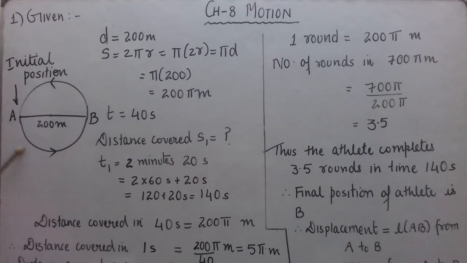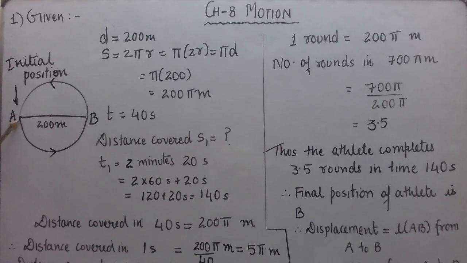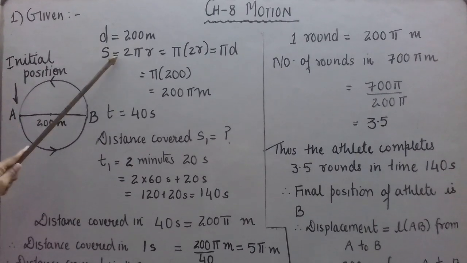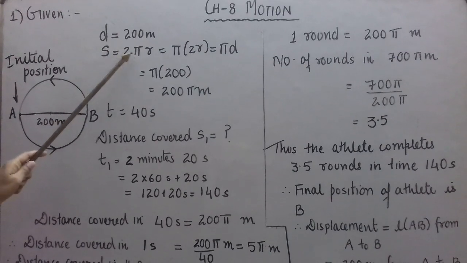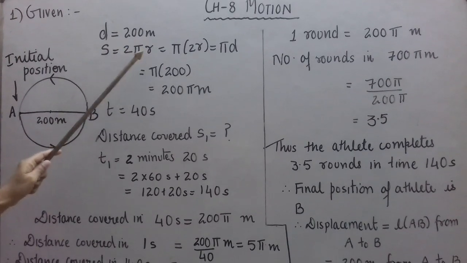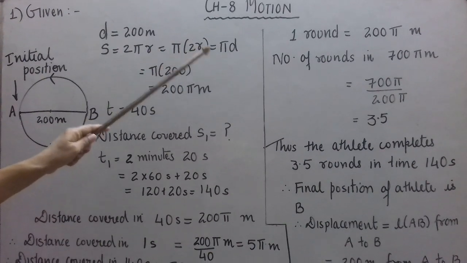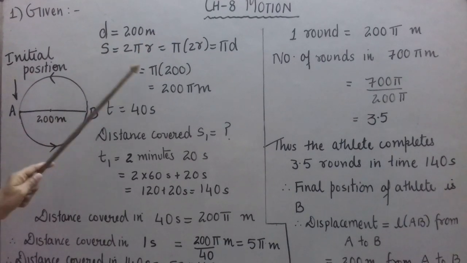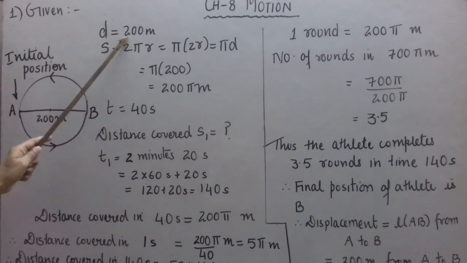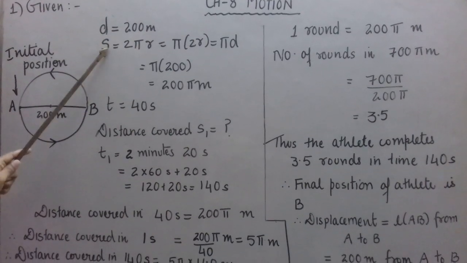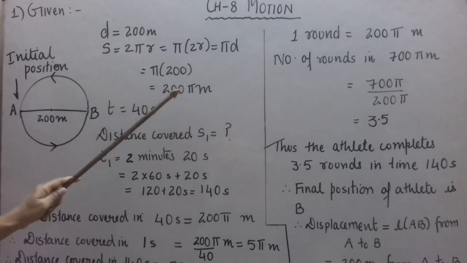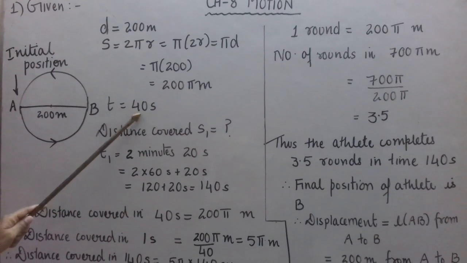We know when the athlete moves around the circular path and completes one round, distance traveled is equal to the circumference of the circle. So S is equal to the circumference of the circular path, that is 2 pi r. 2 into r is nothing but diameter, twice radius is diameter. So I can write here that distance covered is pi into d, and diameter is 200 meter. So distance covered in one round is 200 pi meters. This is the distance covered in 40 seconds.